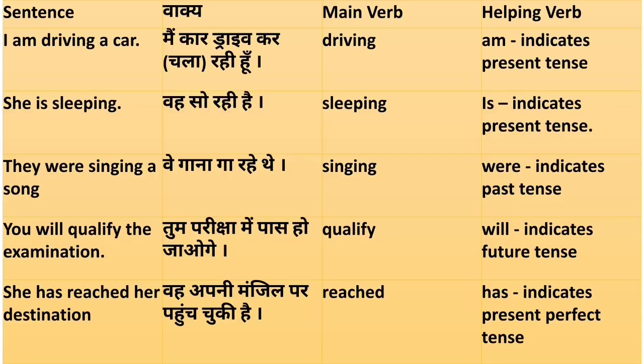I give some examples of helping verb. First is I am driving a car. So driving is a main verb and am is a helping verb. Second, she is sleeping. So sleeping is a main verb and is is the helping verb. Third is they were singing a song. So singing is a main verb and were is a helping verb. Fourth, you will qualify the examination. So qualify is a main verb and will is a helping verb. Last is she has reached her destination. Reach is a main verb and has is a helping verb. So these are examples of helping verb.